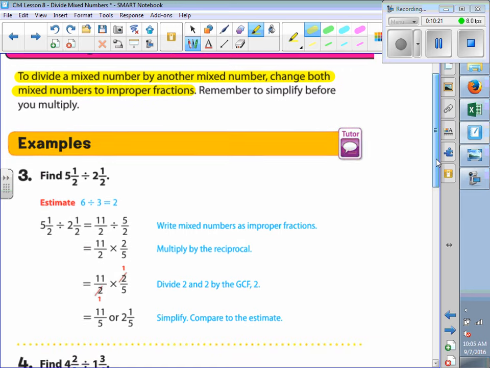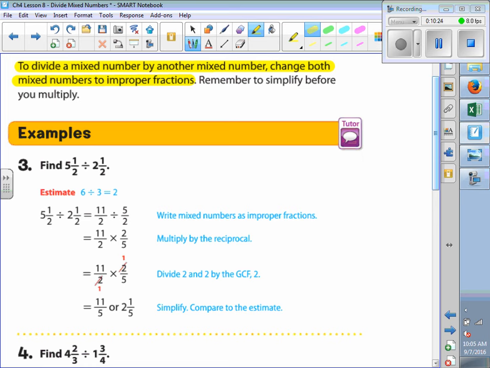So, for the first example here, example 3, it says 5½ divided by 2½. First thing we want to do is change both of them to improper fractions. So 5½ becomes 11 halves. 2½ becomes 5 halves. So we have 11 halves divided by 5 halves.